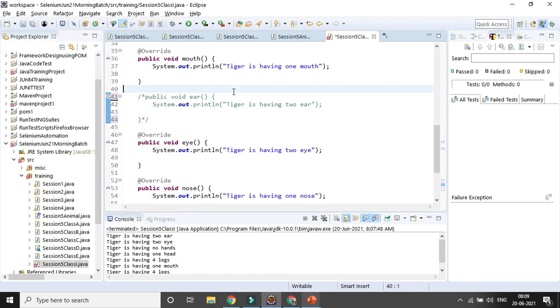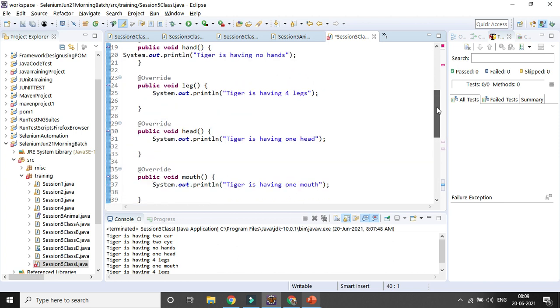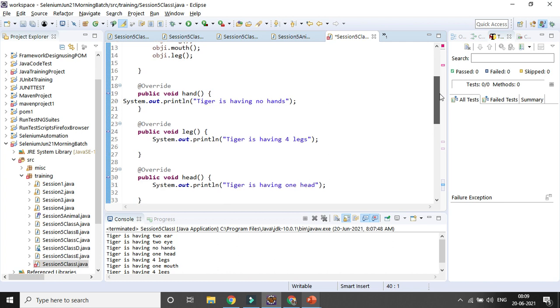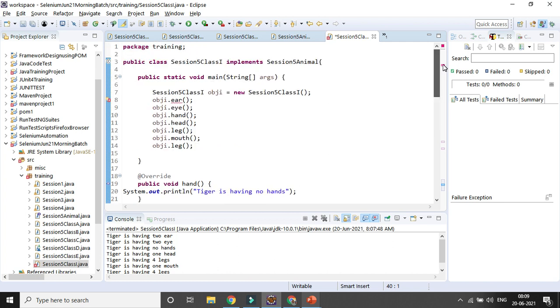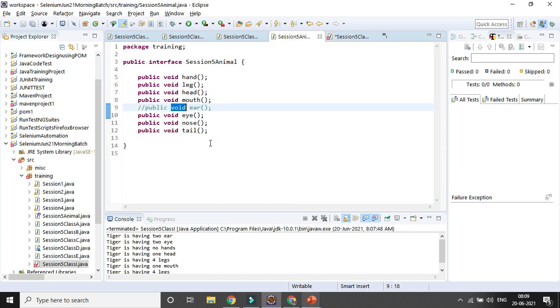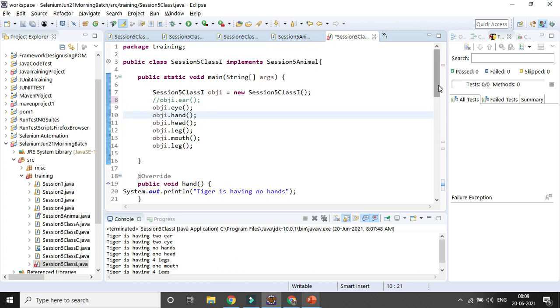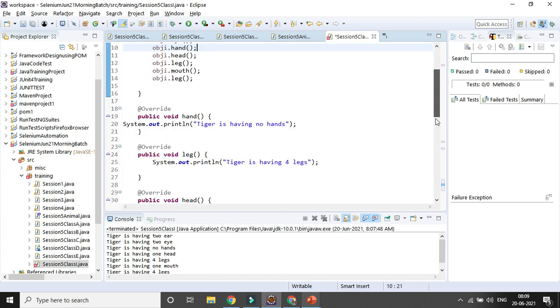After that, whatever new thing is added, for the new part also we need to give the body. You can comment that out, and the new one we have added is tail. So we need to implement it somewhere.